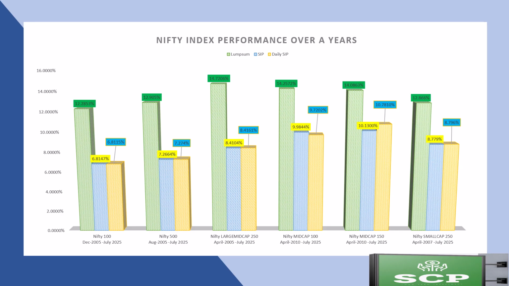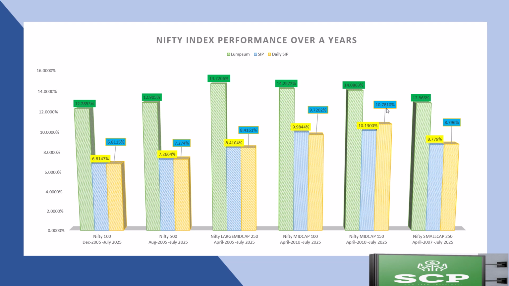And now let's see the other equity which falls under the mid cap, which is Nifty Mid Cap 150. The data is from April 2010 to July 2025, and during this period the one-time investment has generated 14.086% annually, and monthly SIP is 10.13 and daily SIP is 10.78.